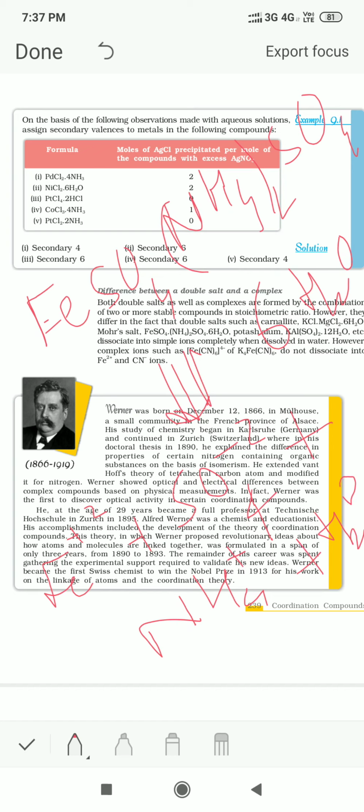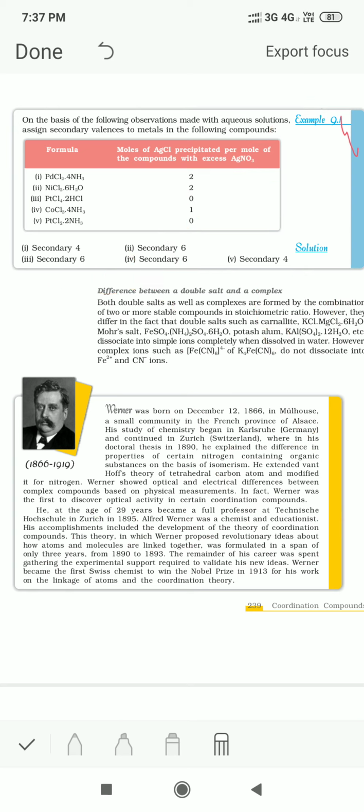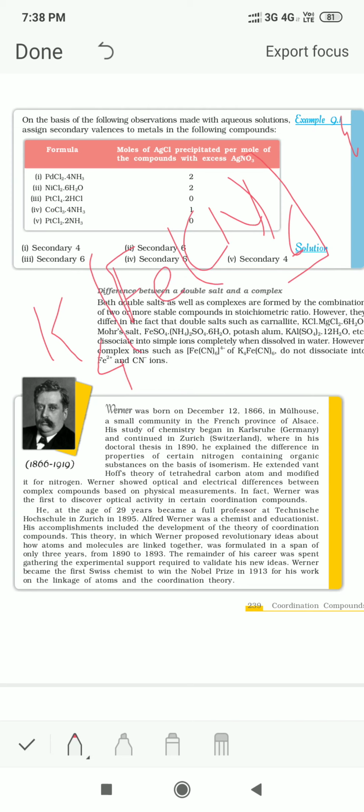So all the ions which are present in the salt will go into the solution, and you can test for ferrous ions, sulfate ions or ammonium ions, all will give a positive test, that is, the ions are free. But what about the complex salt? You can take the example of a complex salt like K4[Fe(CN)6]. The entity which is present within the square bracket is the complex ion.